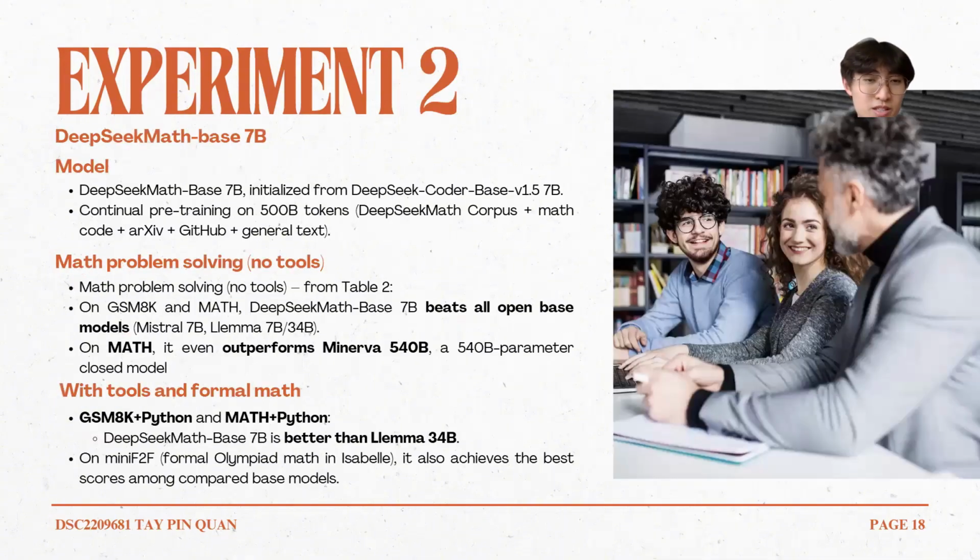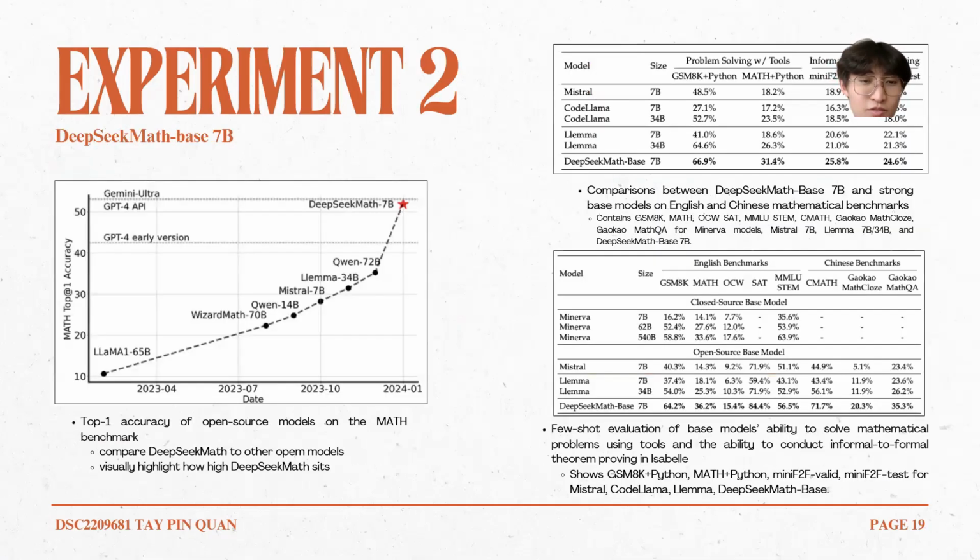Next, DeepSeek Math Base 7B was trained on the DeepSeek Math corpus and outperforms all other models like Mistral and Llemma on GSM8K and MATH. It also performs well with tools as shown in the table and in formal reasoning tasks. So as you can see in the table, the model proves that math-specific pre-training enhances reasoning and proof abilities.